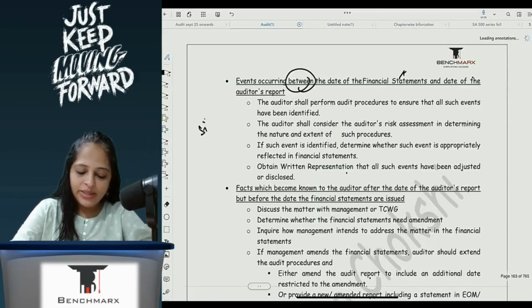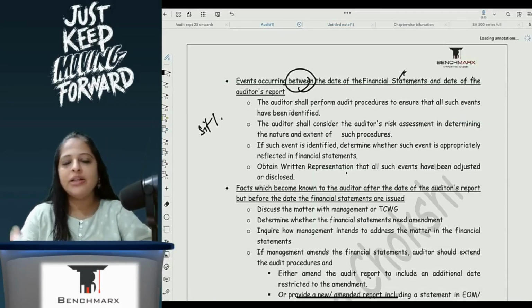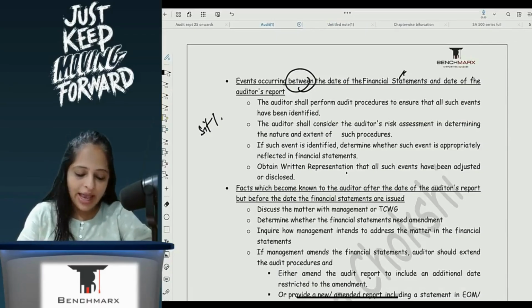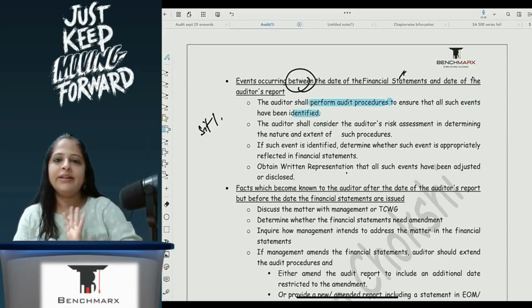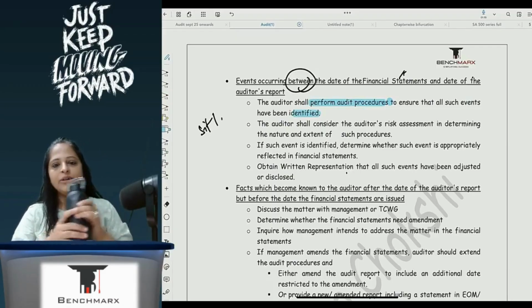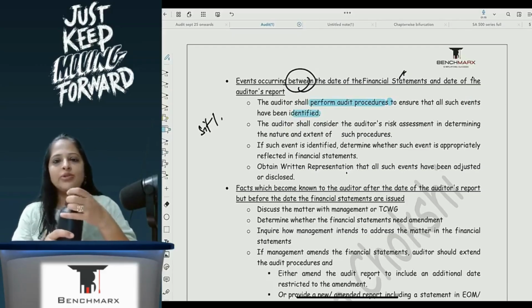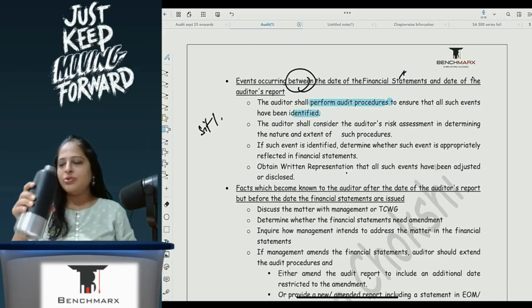Now in situation 1, if it comes to his knowledge, what are the actions that he is supposed to take? Auditor shall perform audit procedures to ensure all such events have been identified. So first he will identify which are the events which have come to his knowledge and which were not there as on 31st March 2025.